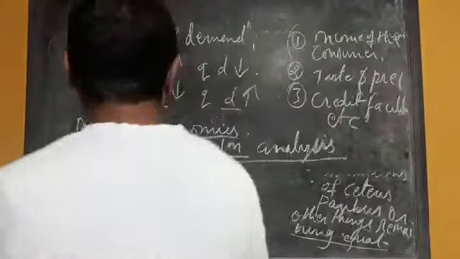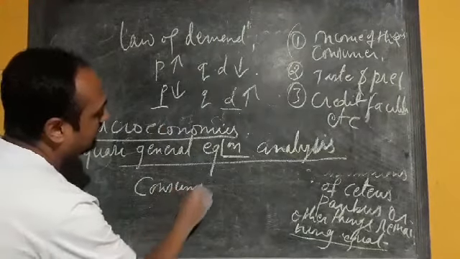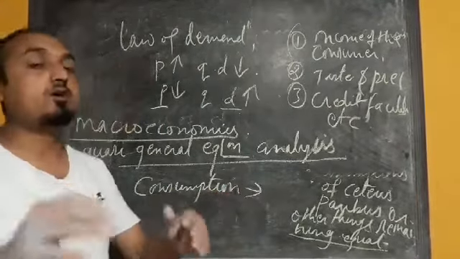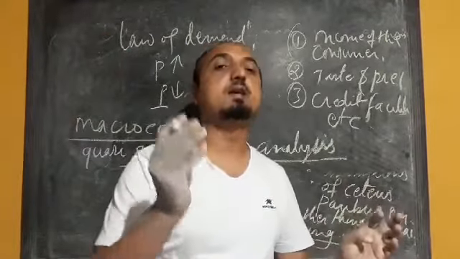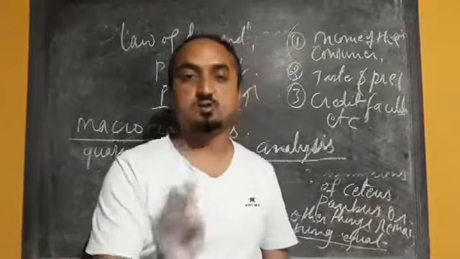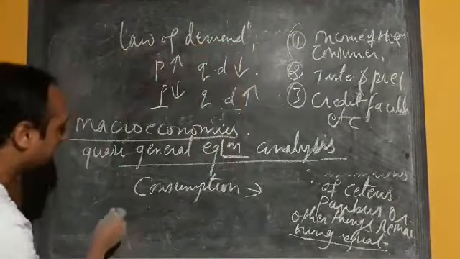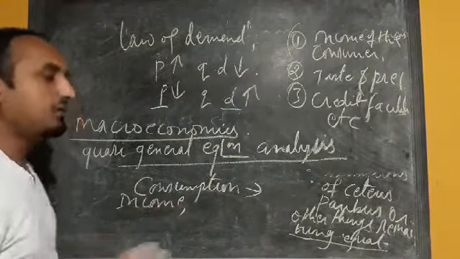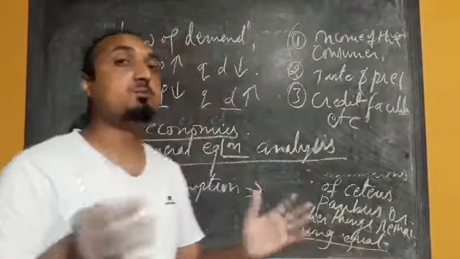Now I'll give you one example. Aggregate consumption depends on various factors, maybe income, number of families, or we can say population.